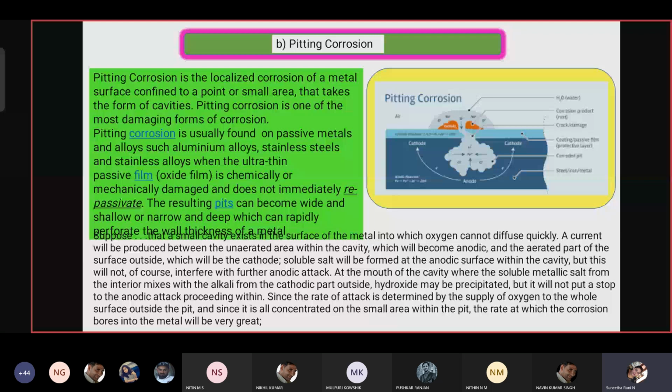So this is about the types of corrosion. Any doubt here in the types of corrosion? Any doubt in the types? Any doubt in the types of corrosion?